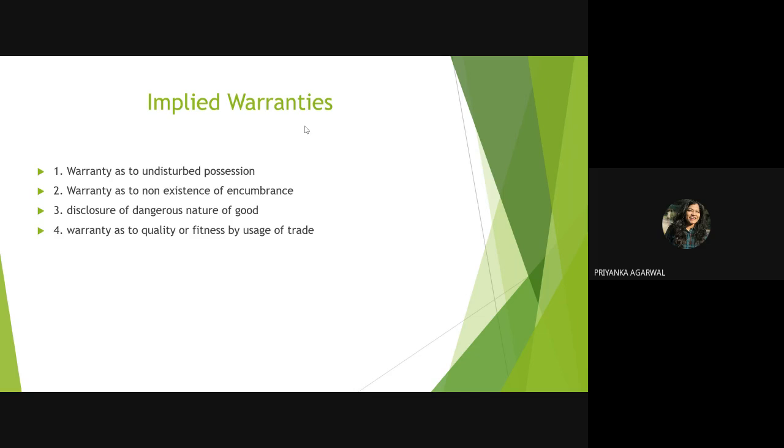What do you mean by stipulation, merchantability, wholesomeness? When you understand the law like a story, you need not remember it.